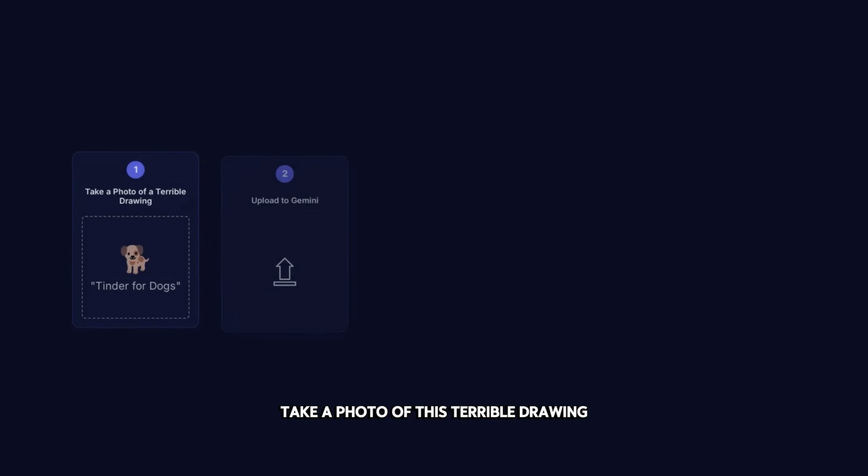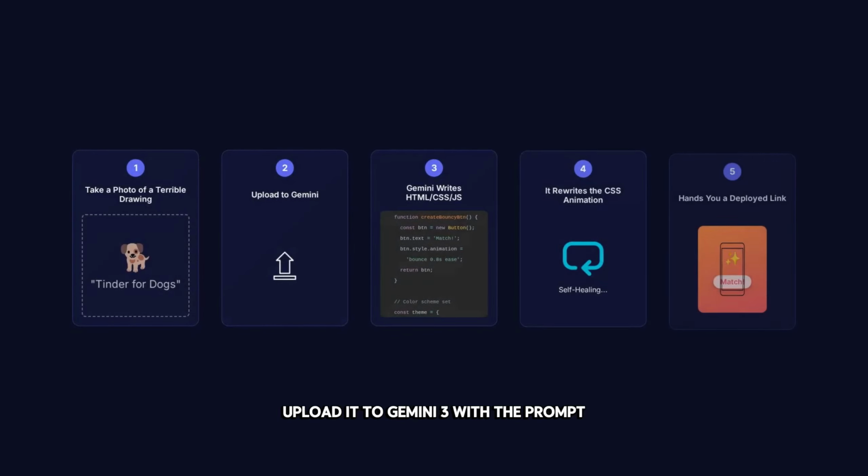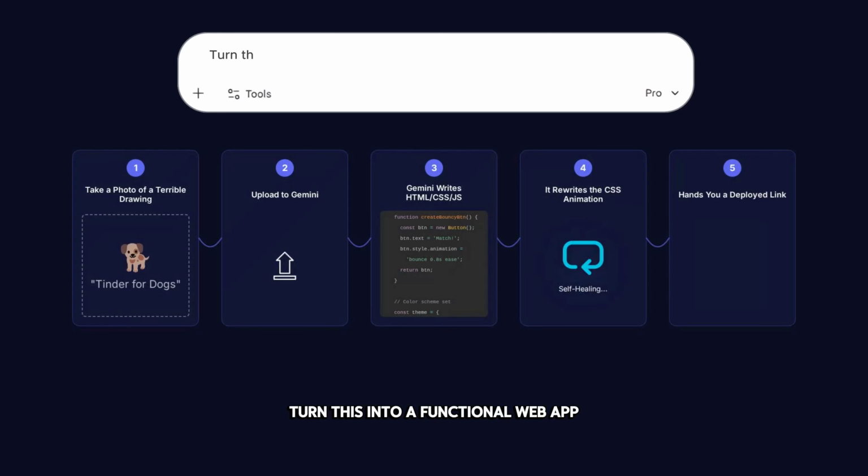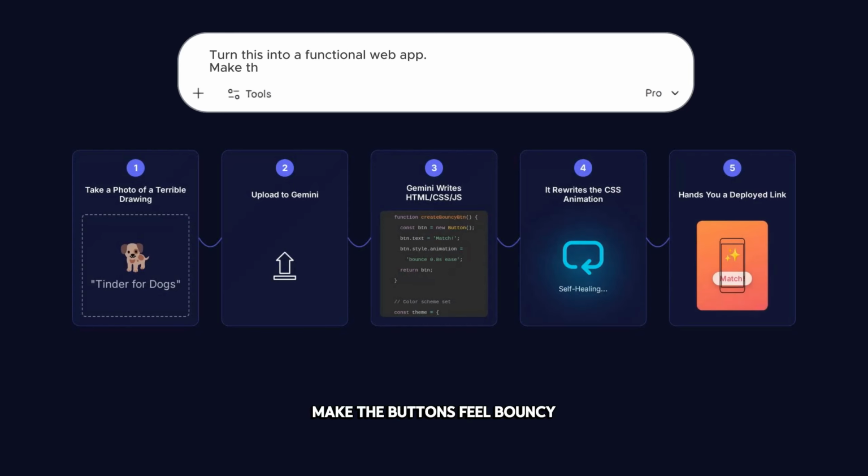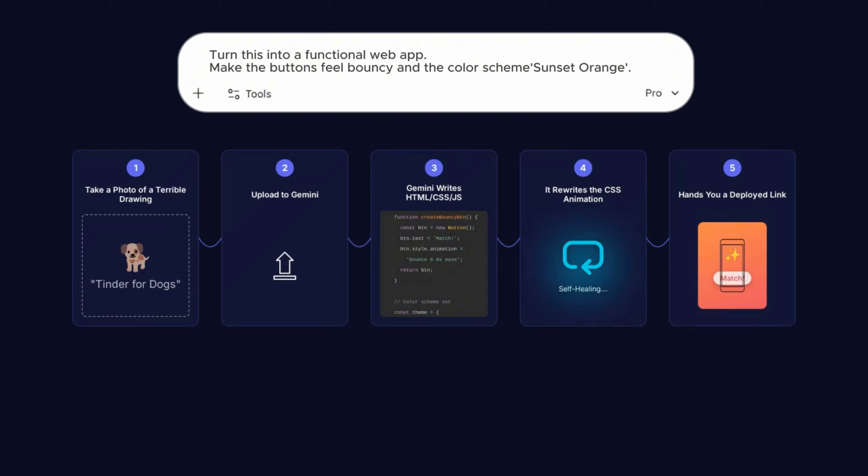Take a photo of this terrible drawing. Upload it to Gemini 3 with the prompt, turn this into a functional web app. Make the buttons feel bouncy and the color scheme sunset orange. Gemini writes the HTML, CSS, JS. It runs the code in a sandbox. It notices the buttons aren't bouncy enough. It rewrites the CSS animation.